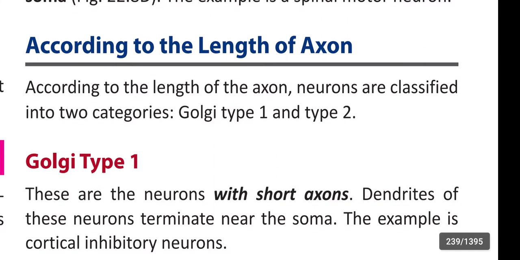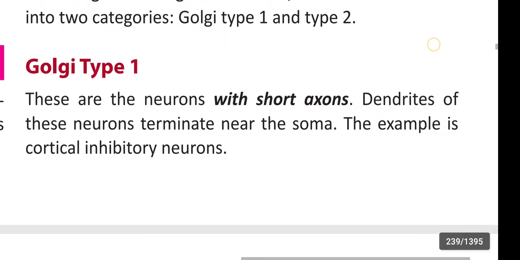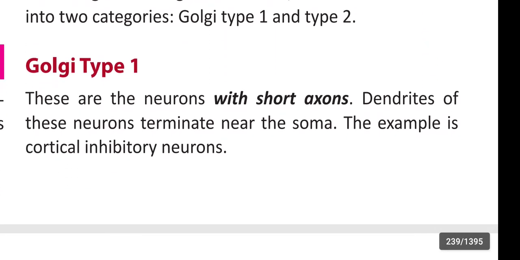Next, according to the length of the axon, neurons are classified into two categories: Golgi type 1 and type 2. First, Golgi type 1. These are the neurons with short axons, and dendrites of these neurons terminate near the soma. The example is cortical inhibitory neurons.